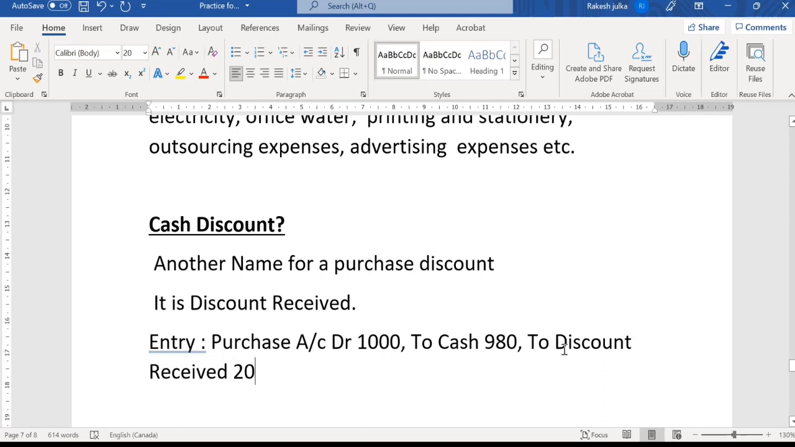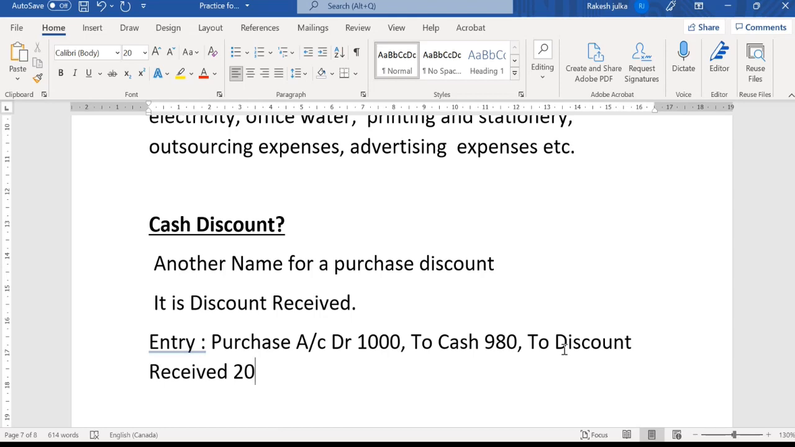And we know the rule for the nominal account is debit all expenses and losses, credit all income and gain. So this is income, and that's why this is credit. To means credit here: to discount received. And the cash is going out of the business, so to cash 980, right?